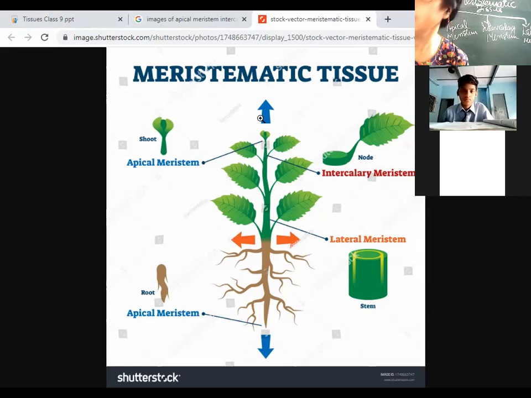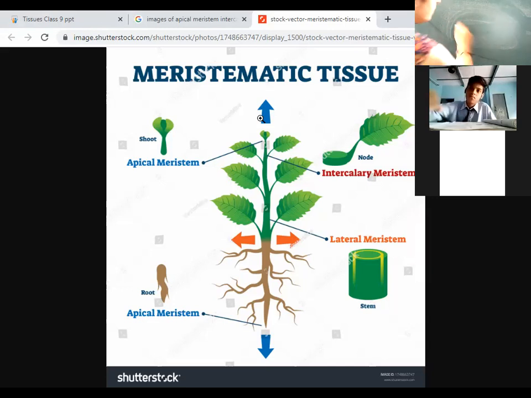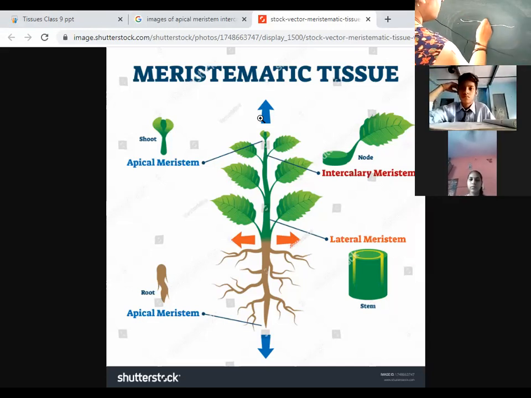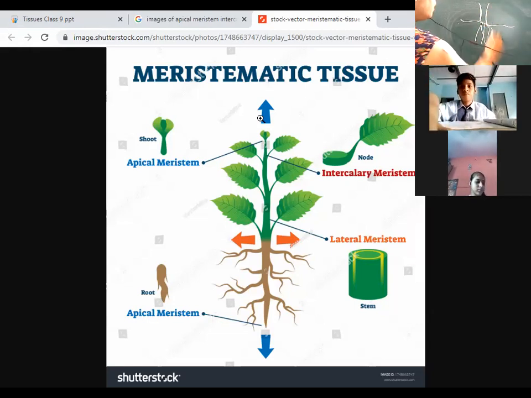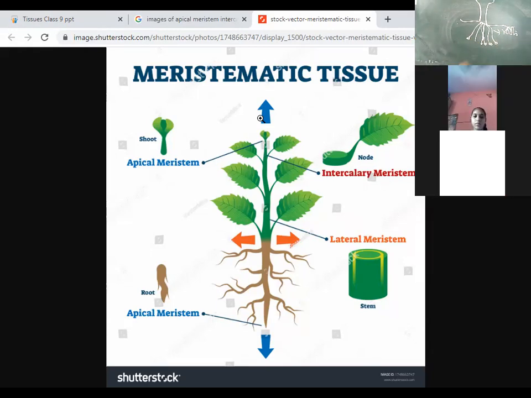Now, if I draw the diagram of a plant on the board, let me ask you the different parts of the plant. Although you may definitely be well aware, if this is the plant, what are these which are below the ground? Roots. Yes, these are called the roots of the plant. So in the growing tips of the root, which meristematic tissue is present? Apical meristem.